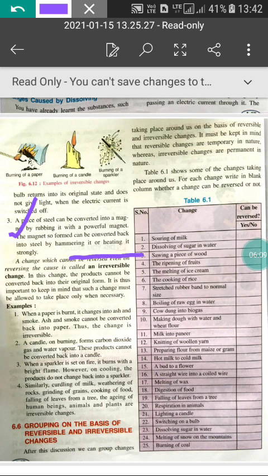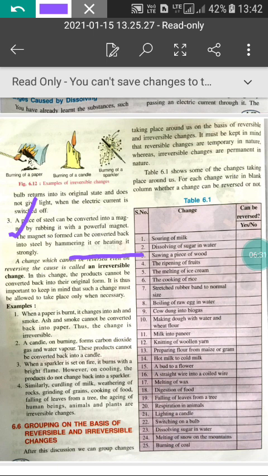So in a reversible change, it can be changed back to its original form after some time. When you remove the cause, then it changes back to its original state. But what is an irreversible change? A change which cannot be reversed even on removing the cause. When you remove the cause, in an irreversible change it will not change back to its original form.